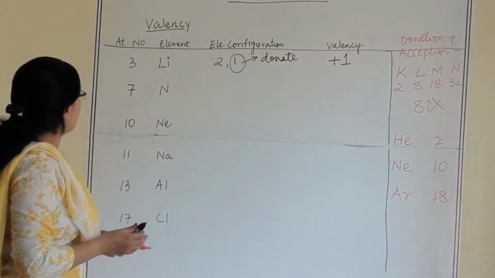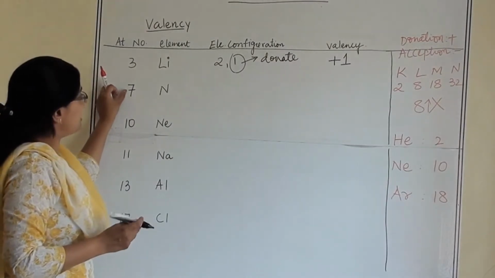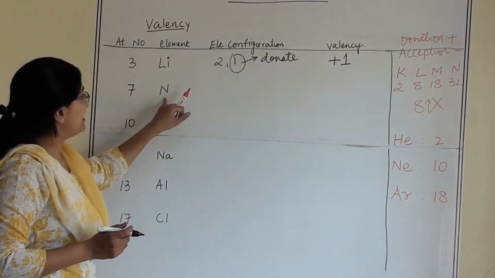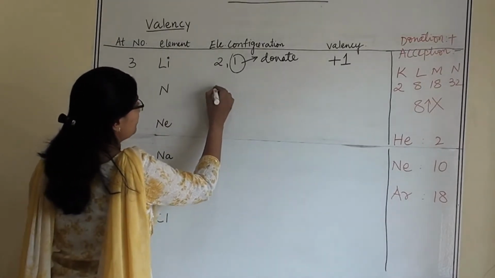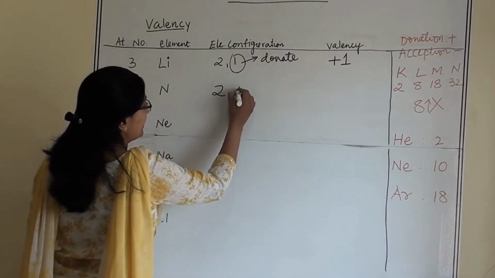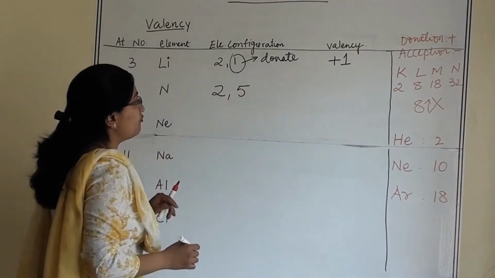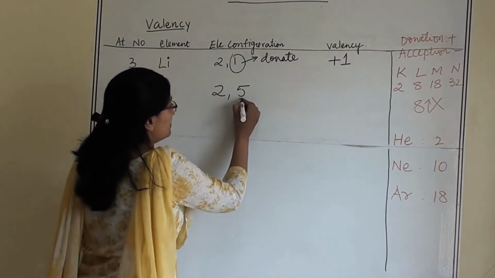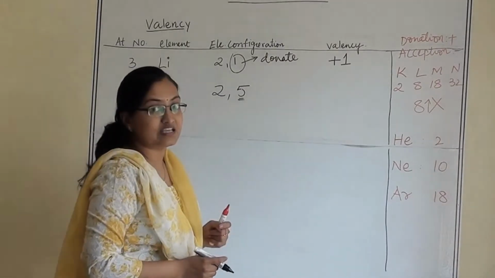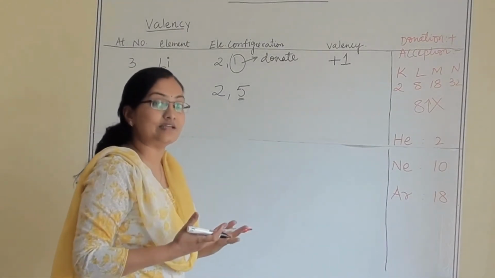Now the second example. Atomic number is 7 and the element is nitrogen. So how are we going to write the electronic configuration? First will be 2 and then it will be 5. 2, 5. If you see here, the valence electrons are 5. What are valence electrons?